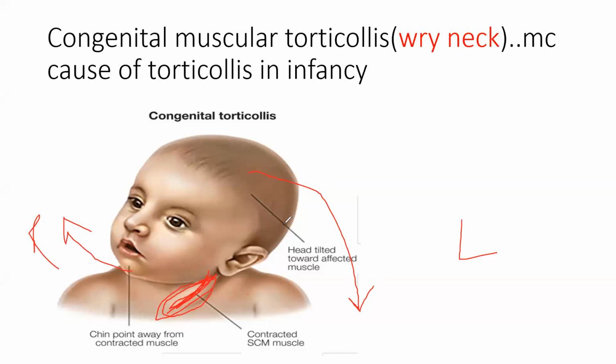It's not like there is some type of angular deformity where the head tilts to the same side and obviously the chin tilts to the other side. So the chin will point opposite and the head will point to the same side. So this is congenital muscular torticollis, and it is a very common cause of torticollis in children.